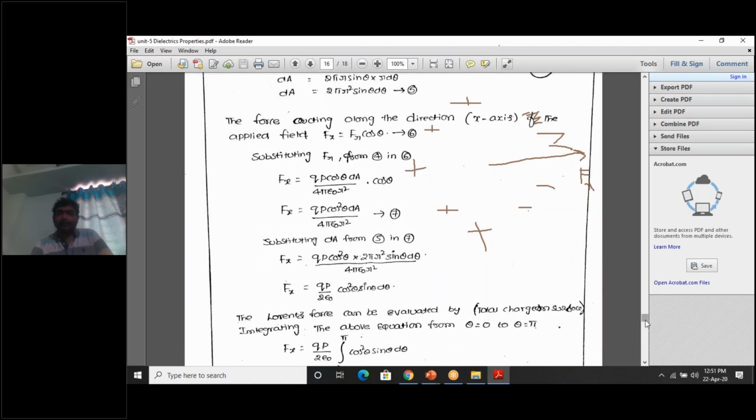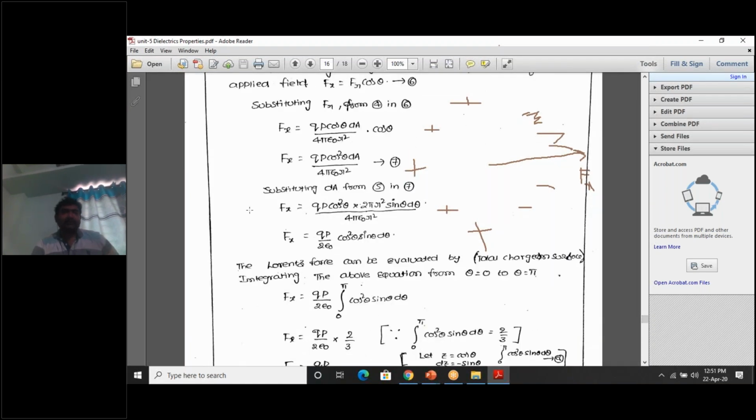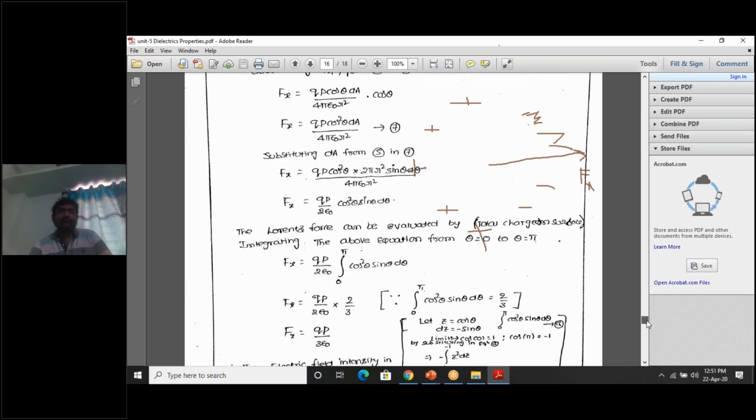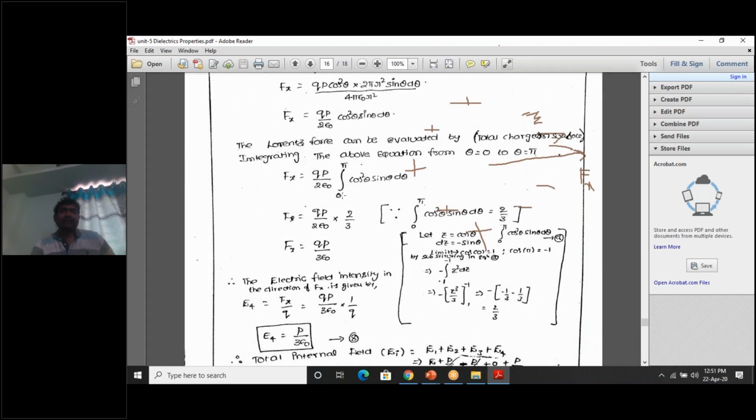To calculate the entire force, you need to integrate the equation from 0 to pi. By doing the integration, this is already a big derivation, no need to remember all these things. If you want the derivation, it is here, you just go through it.